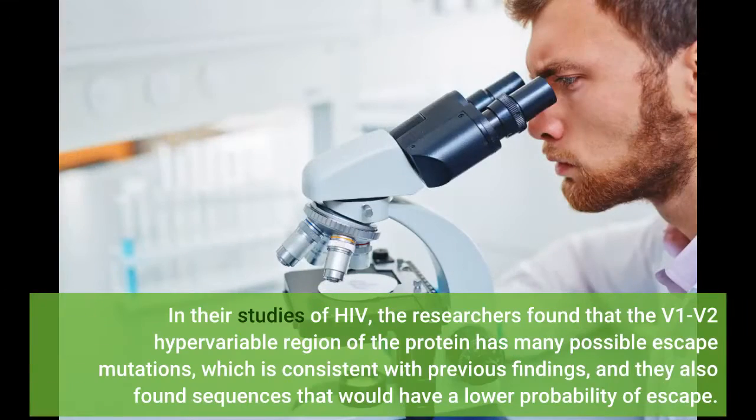In their studies of HIV, the researchers found that the V1-V2 hypervariable region of the protein has many possible escape mutations, which is consistent with previous findings, and they also found sequences that would have a lower probability of escape.